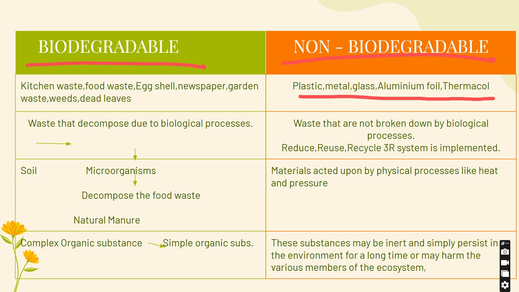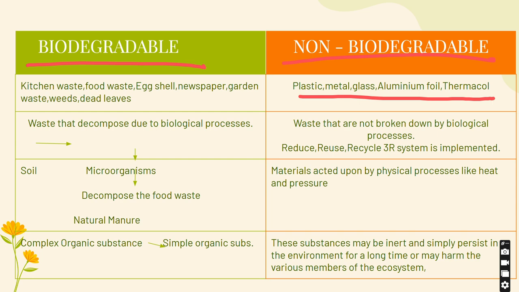Biodegradable is waste that decomposes due to biological processes. Non biodegradable are waste which are not broken down by biological processes. They follow the 3R system, that is reduce, reuse, recycle. These arrows are a bit mismatched here and there, but kindly excuse it.